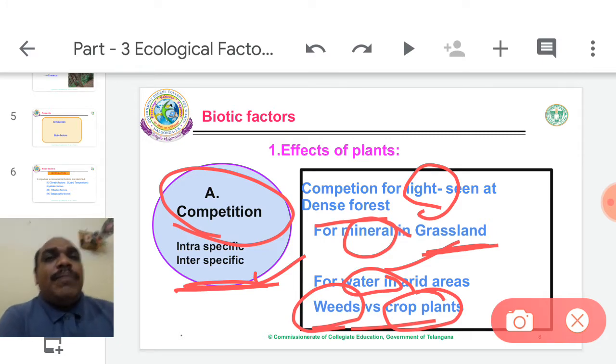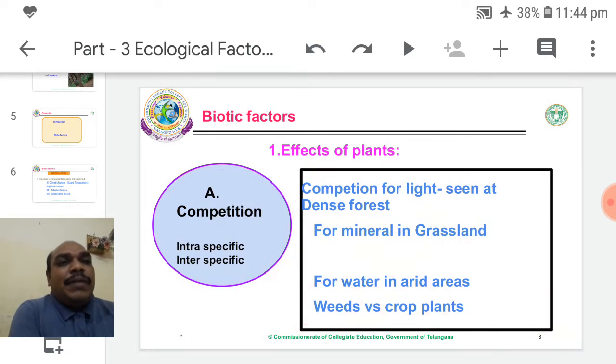Weeds usually grow faster than crop plants, and the weed life cycle also completes earlier. Weeds catch nutrients early and absorb water early, everything faster than the crop plant. Therefore crop plants may fall behind, and competition arises between weeds and crop plants.